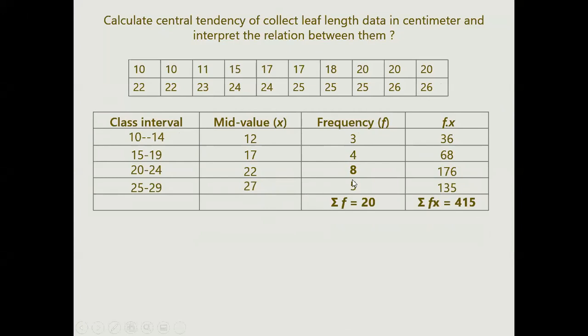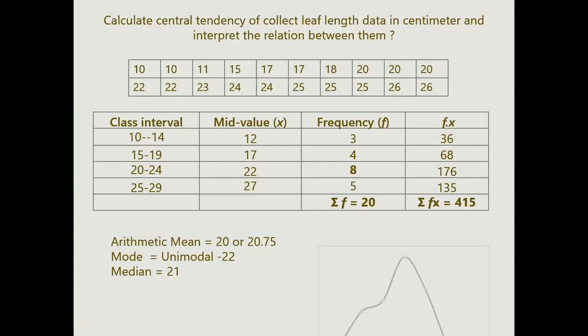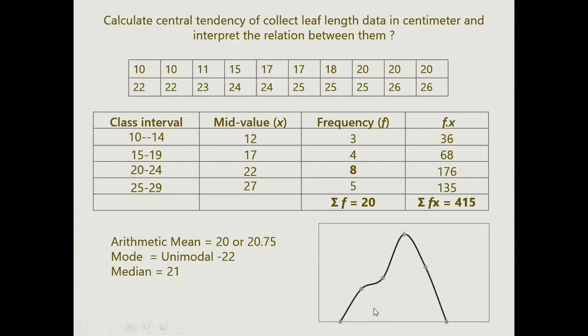Now the maximum frequency which has been noted is 8. 8 counts for the 20 to 24 class, right? So this is our mode. This is for the calculation of your mean and your median from the earlier formula. Now when we plot this type of data, see your